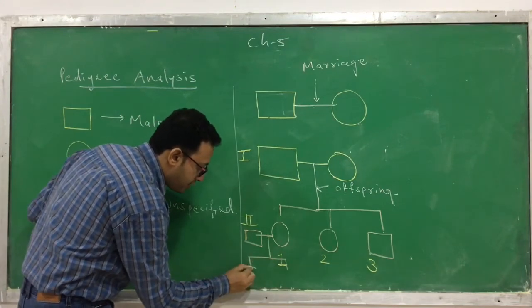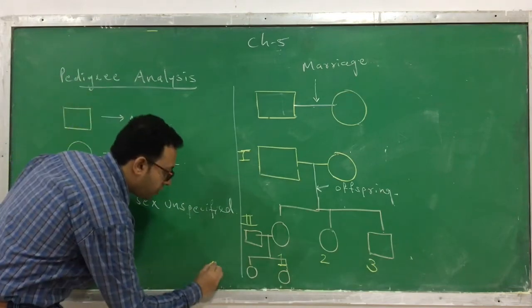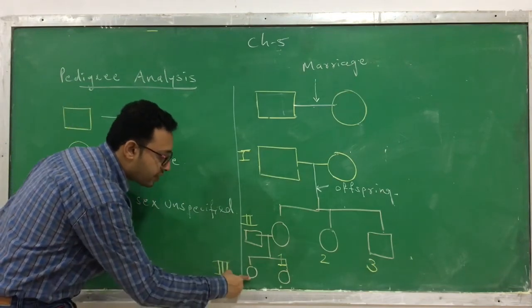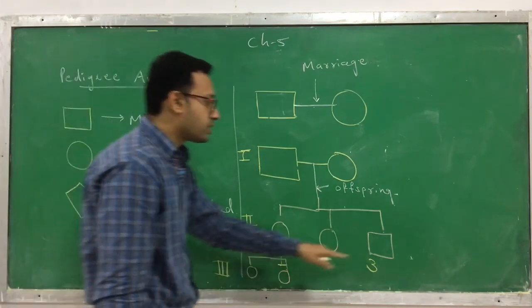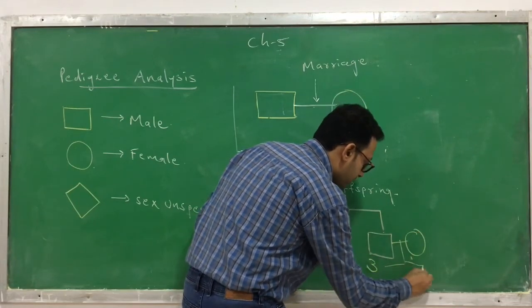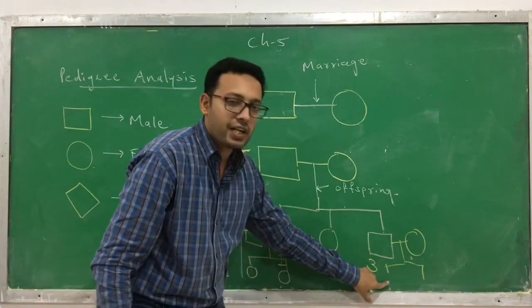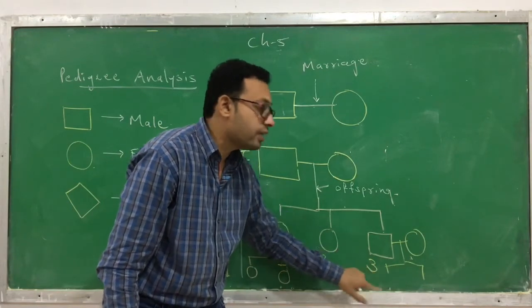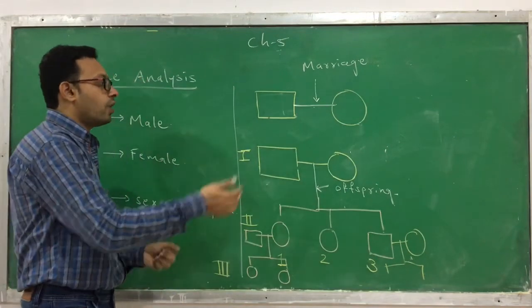Okay, so here the children produced are both daughters. Clear? So this is called the third generation. Here the first daughter, we do not give a number 1, this is the second. Now suppose this one married a girl and they have a child. Here the numbers given are 1, 2. Here we do not have to start with 1, we have to give the numbers 3, 4 and so on. Clear? So this is what happens.